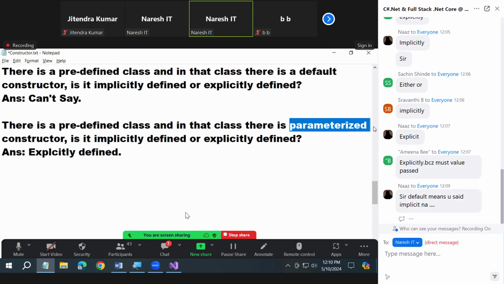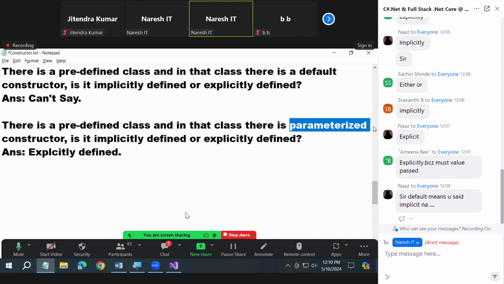Either it should be defined explicitly or it will be defined implicitly. Will be defined implicitly. Okay. And next, will they be implicitly called or explicitly called? Explicitly called. They must be explicitly called.